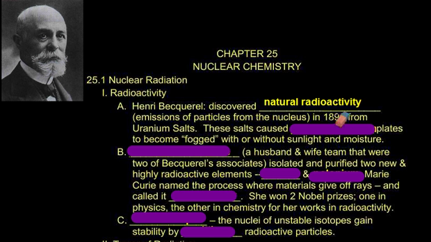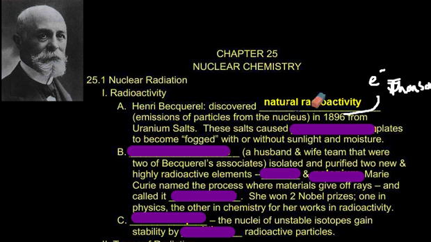Now, think back for a second. What else was discovered in 1896, if you remember from the previous chapter? Previously, what was discovered in 1896 was the electron by Thomson. Capital T for Thomson. So all this was happening, the working with the nucleus of the atom and subatomic particles began right around the turn of the century.